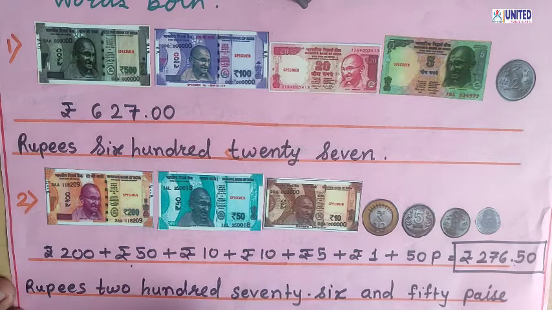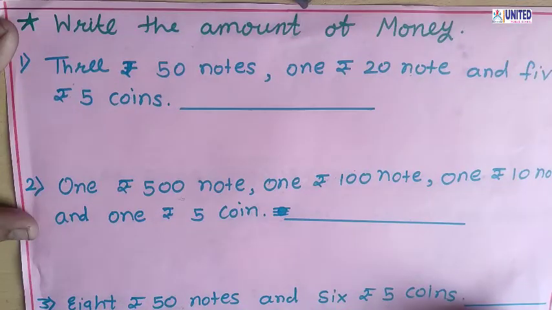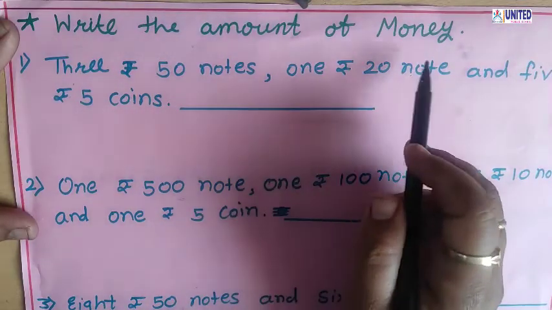Okay, so how can we write the number in the figure? Rupees 276. For the dot we can use the 'and' 50 paise. Okay students, now let's see how we can write the amount of money.